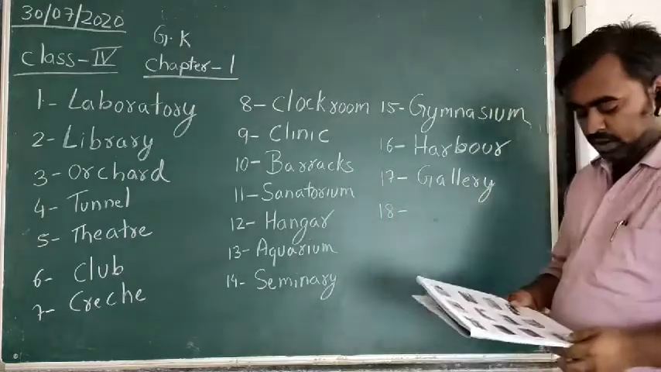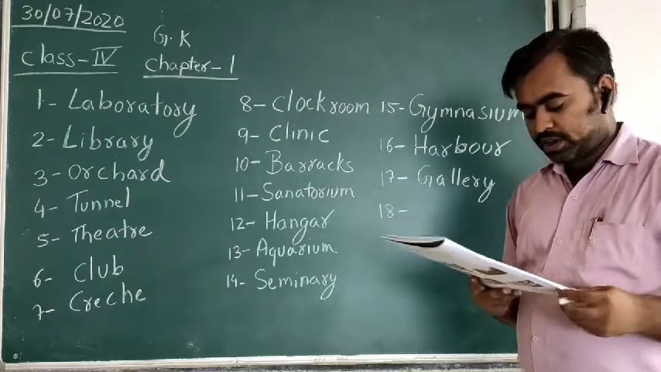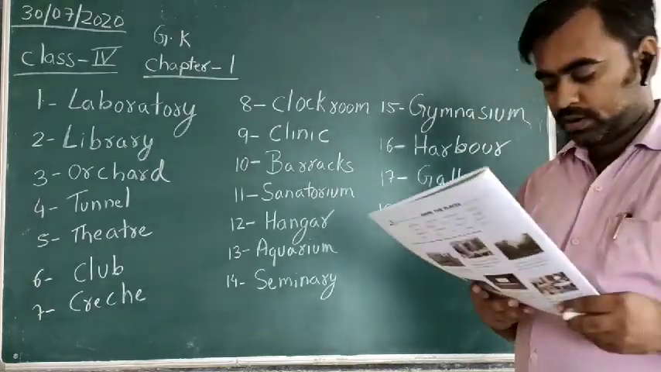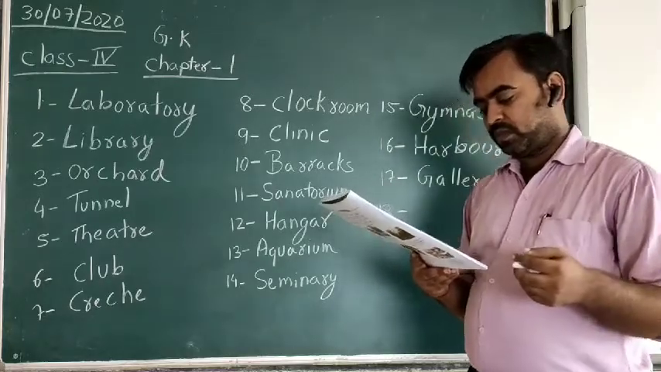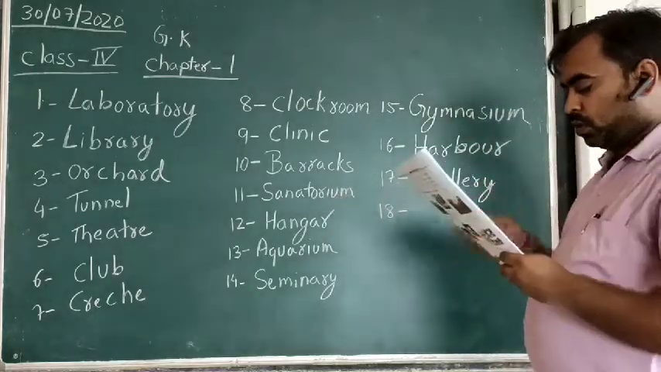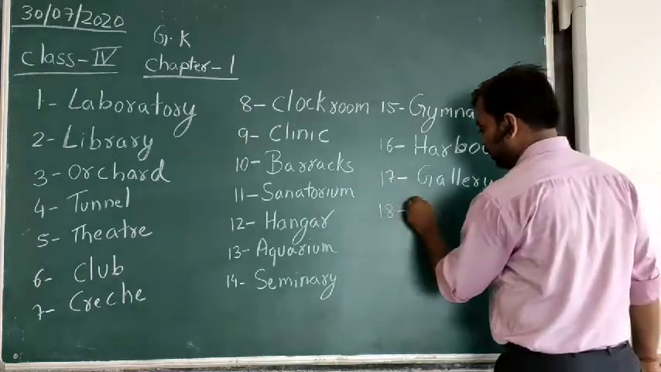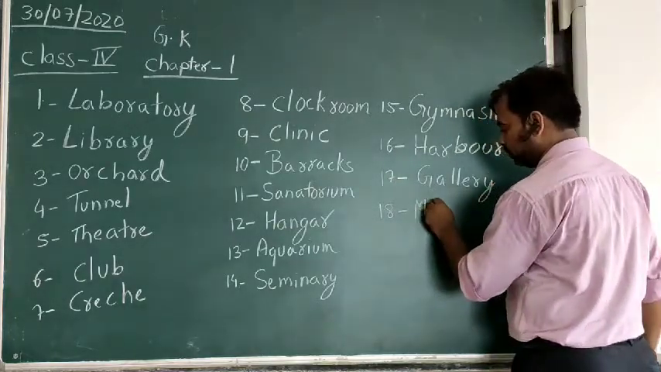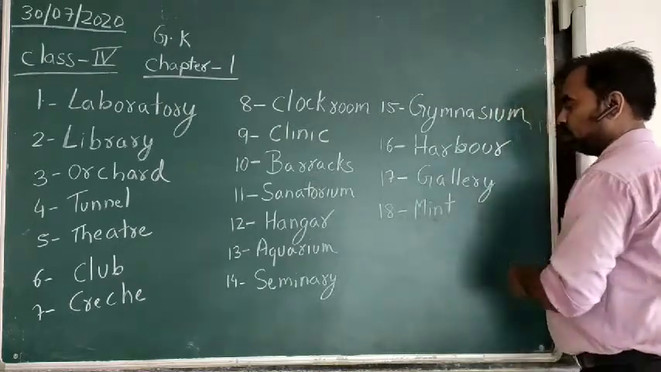18, the last one, a place where money is coined by the authority of the government, where the coins are coined with the government's permission, is called mint.